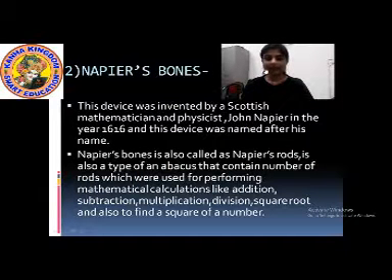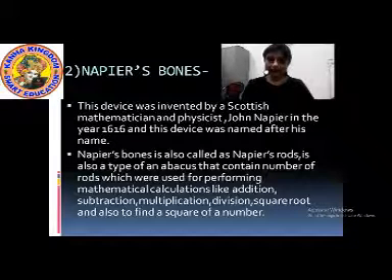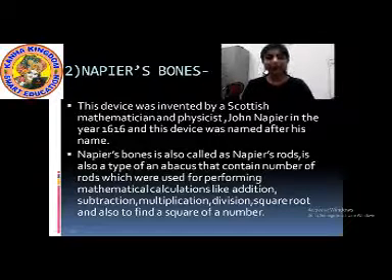Students, let us study about the second device, that is Napier's bones. What is the spelling? N-A-P-I-E-R-S, Napier's, B-O-N-E-S. Napier's bones. This device was invented by a Scottish mathematician and physicist, and his name was John Napier. Who was the inventor? The name of the inventor was John Napier.